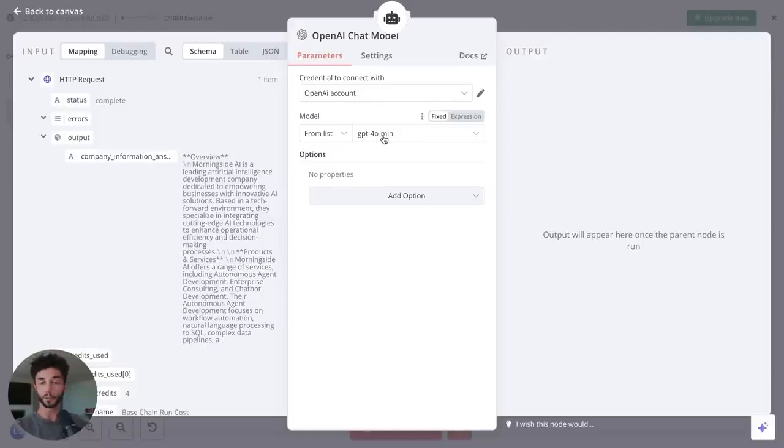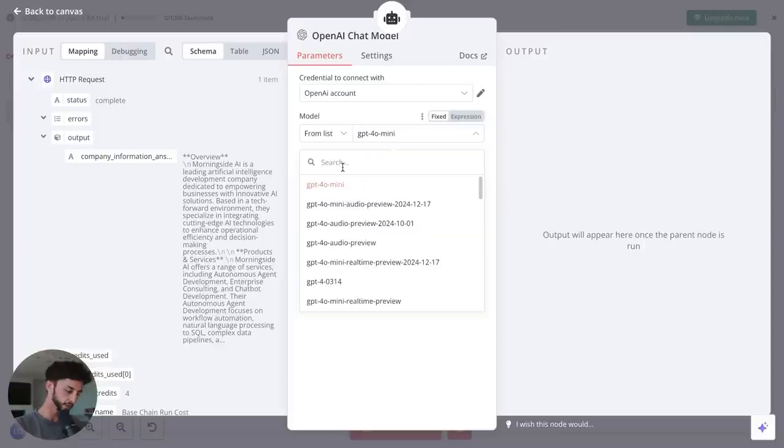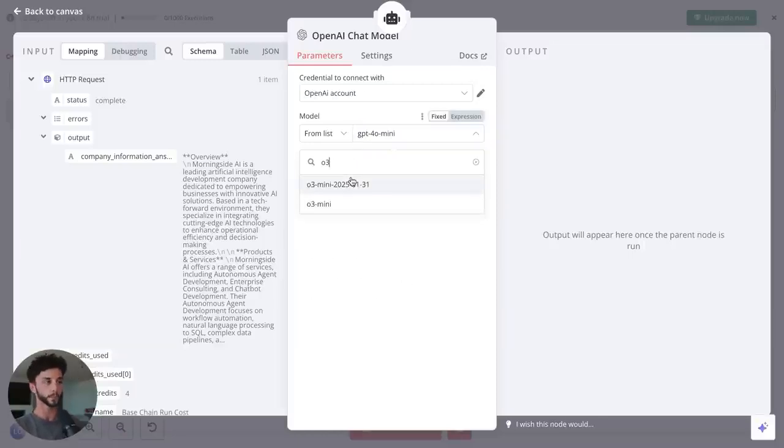Then we get to select the model that we want to use for our agent here. And in this case, I want to go for something quite smart, so I'm going to go for o3. We have o3 mini here. This one appears to be a little bit more recent. So they'll sometimes put the dates on the end of it.